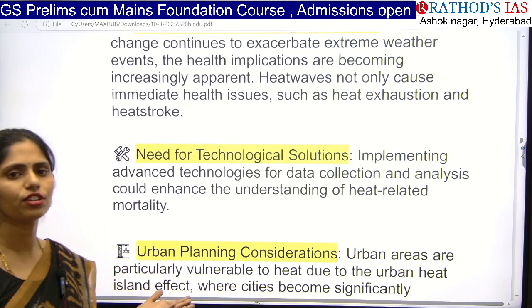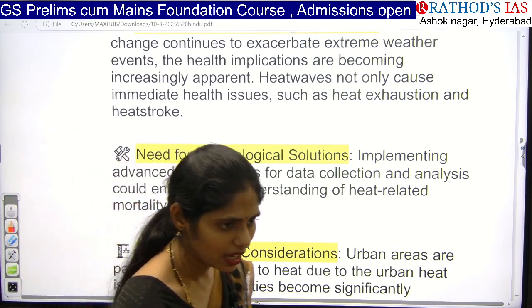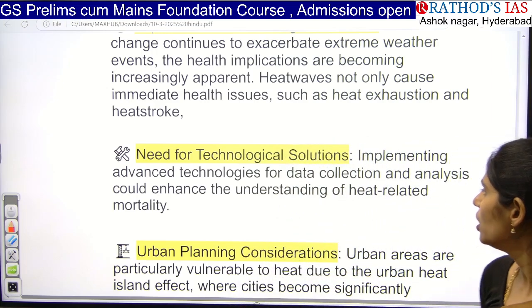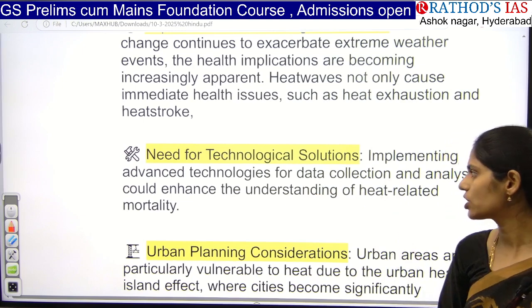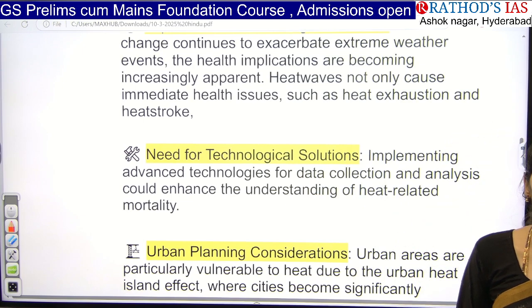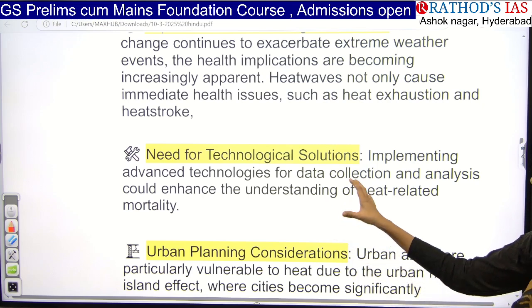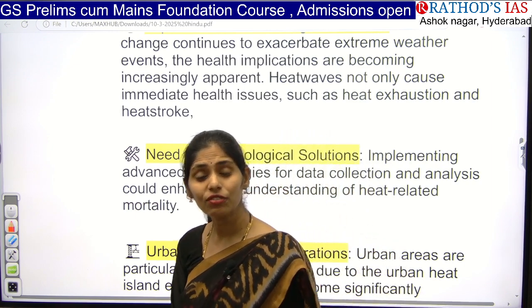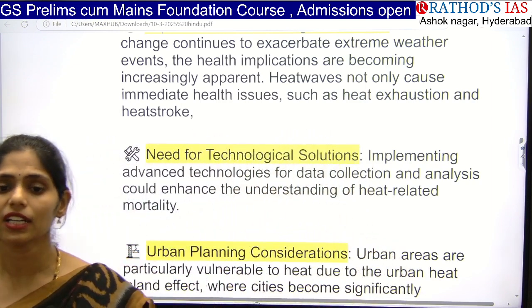We have lots of technology now. We can use AI, we can use machine learning. By using that technology and different software, we can go for proper data collection, and we have to go for proper analysis of data so that we can understand whether heat related mortality is happening or not, in which areas, in which states these heat related deaths are more.